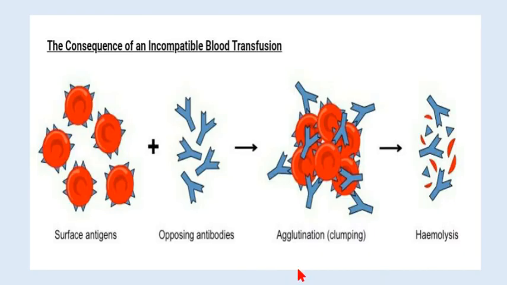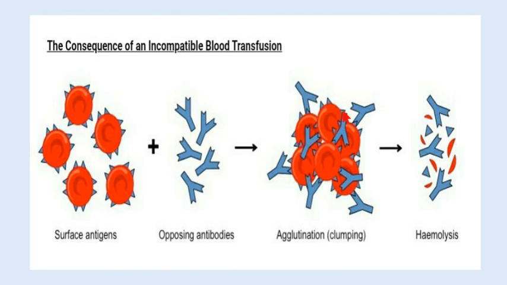The consequences of an incompatible blood transfusion. Now, what happens if the blood transfusion is incompatible? So, see, there are blood cells, they have surface antigens, and these are antibodies which are opposing antibodies. Now these antibodies bind with antigens and they clump all the red blood cells together.